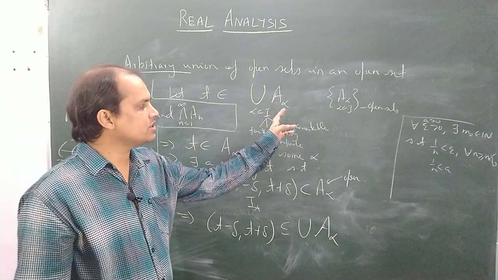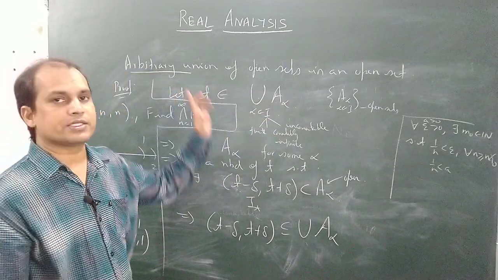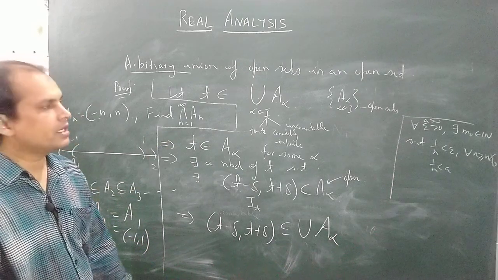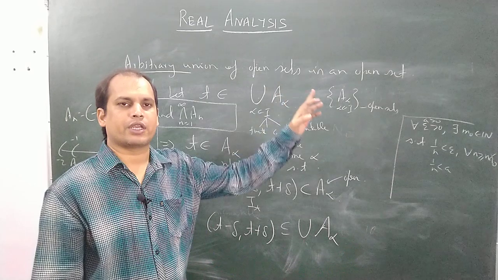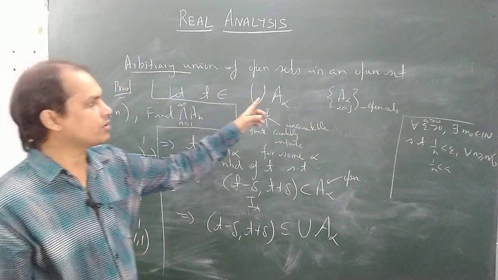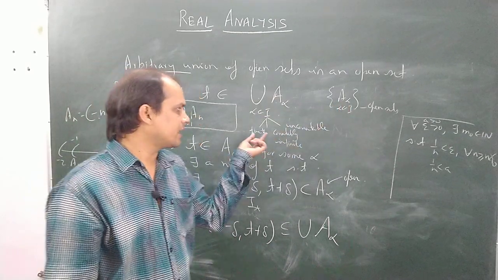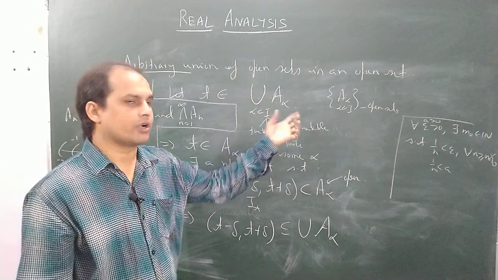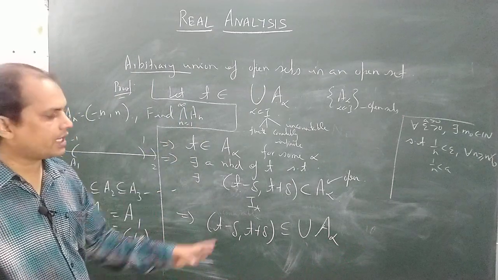One cannot use the notation A1, A2, A3 here because the word arbitrary union is there. If we have a countable union of open sets, then one can use this notation, enumerating A1, A2, A3. But whenever an arbitrary union is given, just try to write it as the collection of all A alpha where alpha belongs to an index set. This union can be finite, countably infinite, or uncountable. So using this logic, just revise it from your book. I have given here the idea.